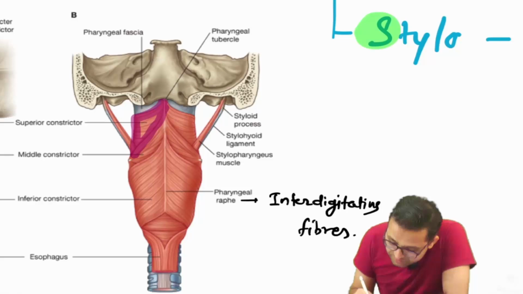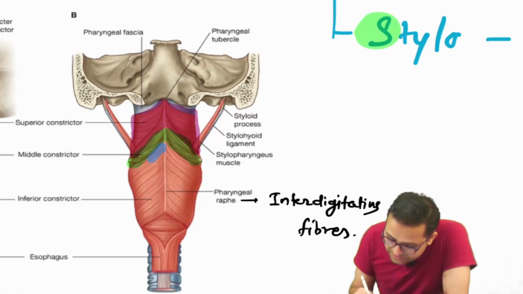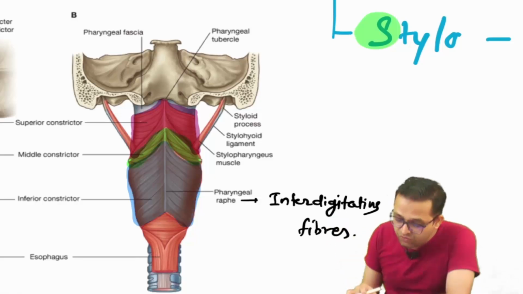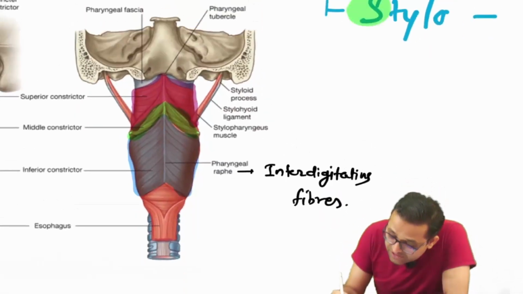And you can observe this is our middle constrictor. And here you can see this is our inferior constrictor muscle. So beautiful. Can you observe this? All the muscles are taking insertion into the midline structure.